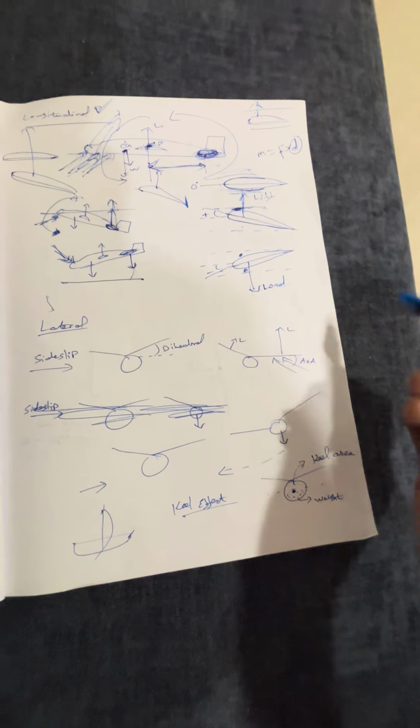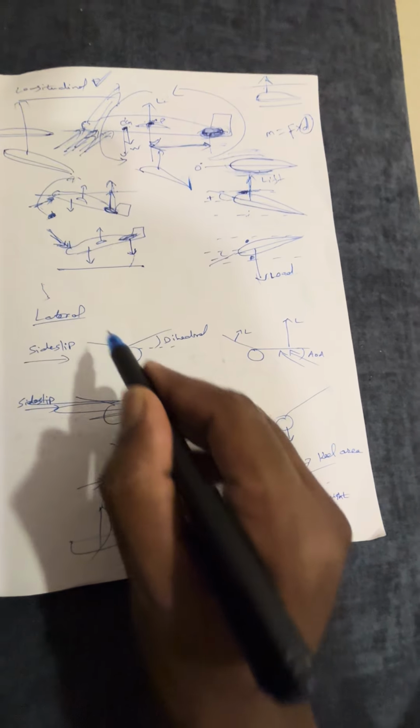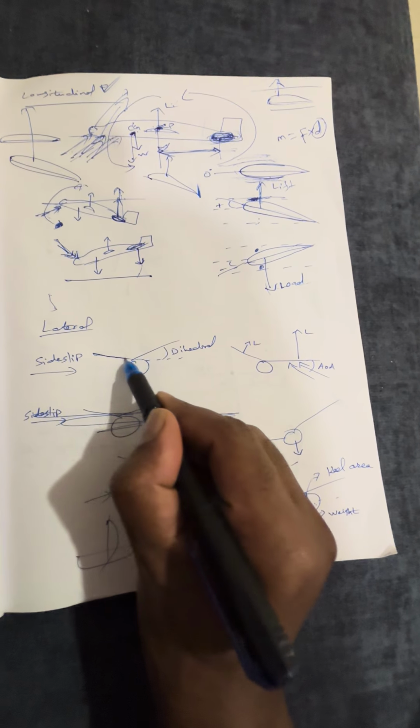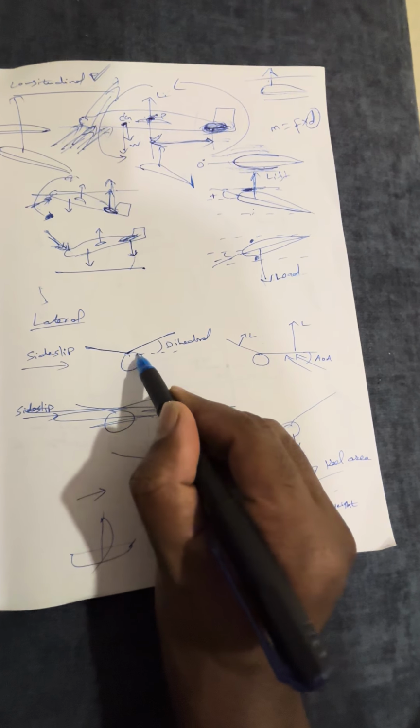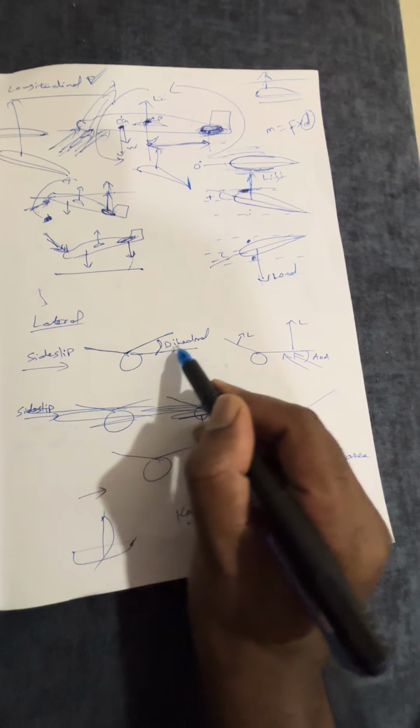Okay, now here we have three simple designs that help the aircraft return back to its original position after disturbance. Okay, now imagine this diagram I have drawn here. Generally aircraft wings will come with a positive angle with respect to the lateral axis. We call it the dihedral angle.